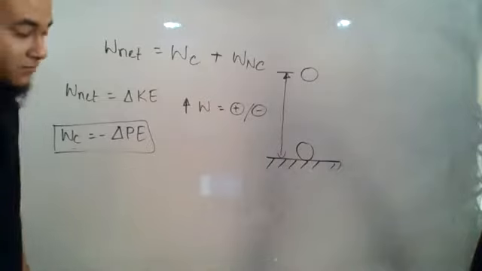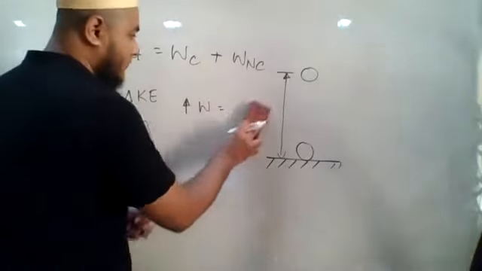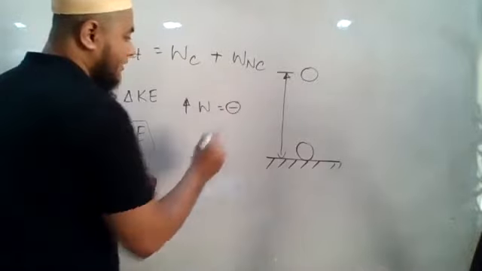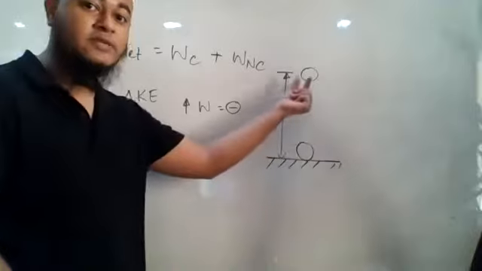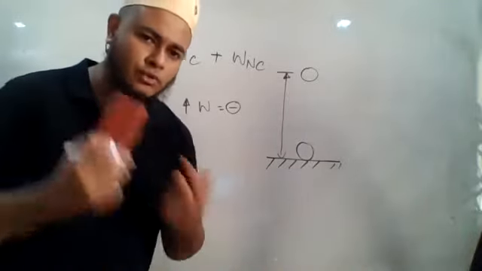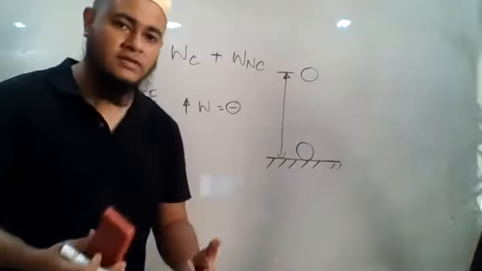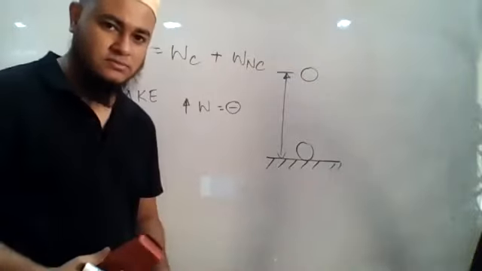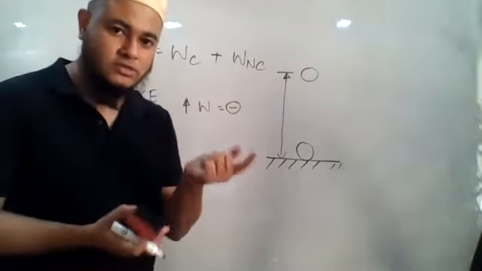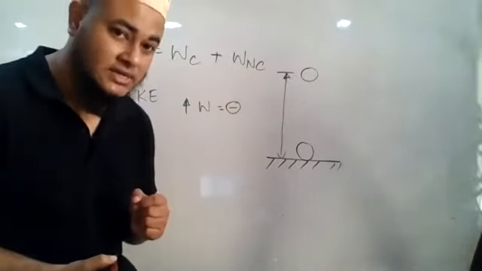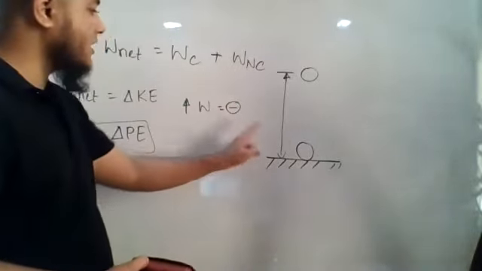Negative. Definitely it will be negative. Why? Because the force of gravity works in the downward direction, but the displacement is taking place in the upward direction. I'm telling it over and over again so that it gets in your blood. Whenever the force and the displacement are in opposite directions, the work done is negative. So work done here is negative.